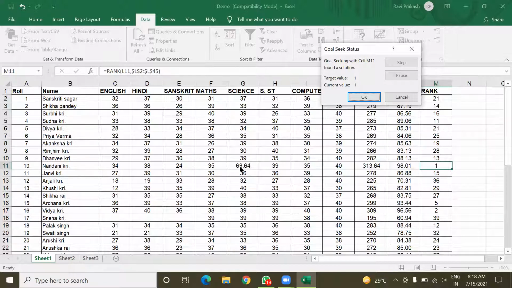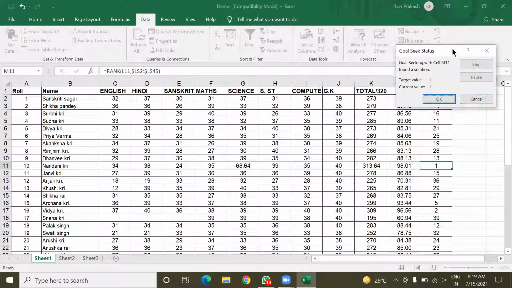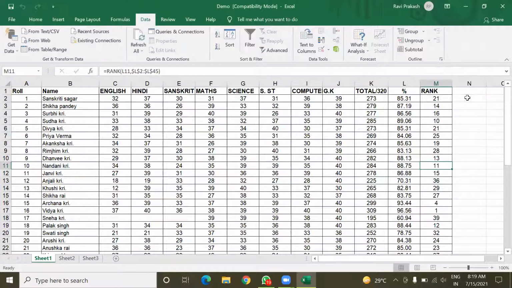So you see here that this is 68.64 marks. If she has got this in science, then the percentage will become 98.01 and the rank becomes 1. Understood, everyone? Yes, sir. So now everyone can use this Goal Seek.